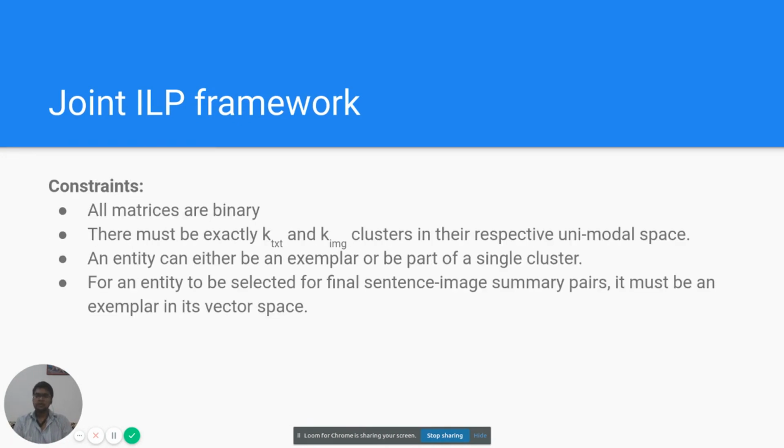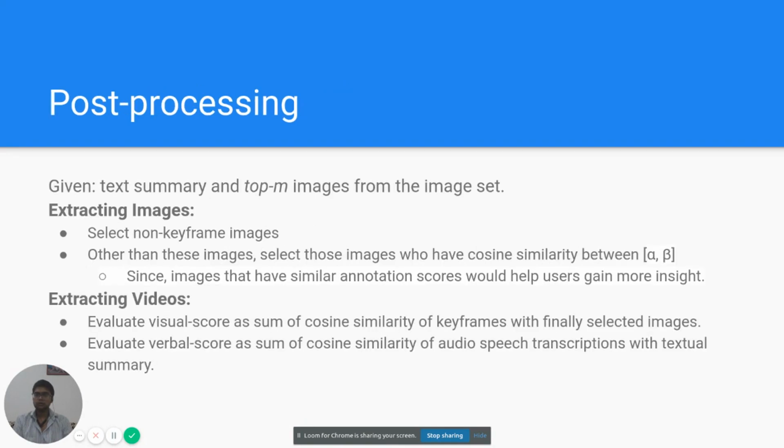We have various constraints, like all matrices are binary. There must be exactly k text and k image clusters in the representative unimodal space. An entity can either be an exemplar or be part of a single cluster. For an entity to be selected for the final sentence-image summary pairs, it must be an exemplar in its vector space. For cross-processing, we get as input the text summary and top-M images from the giant ILP framework. Now, we generate our image summary and video summary from this.